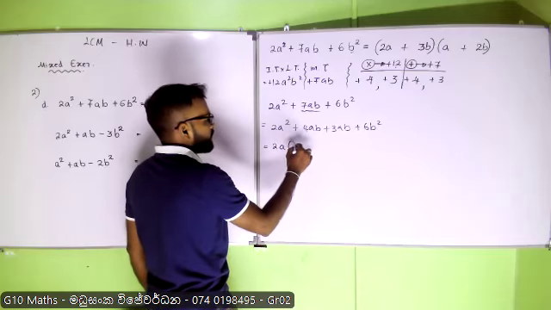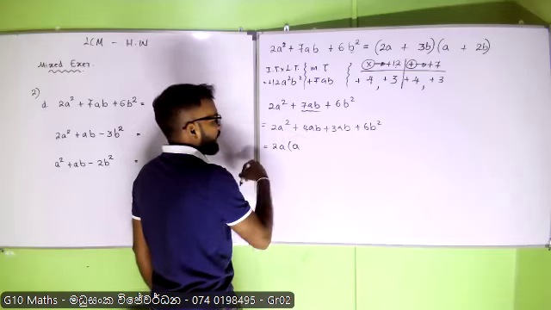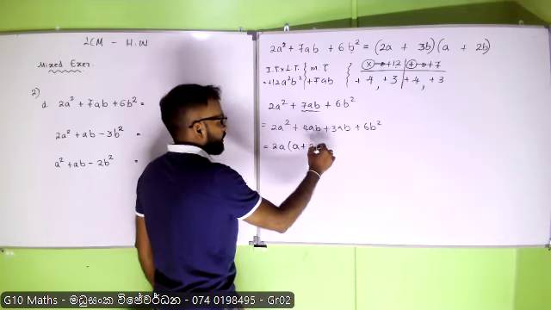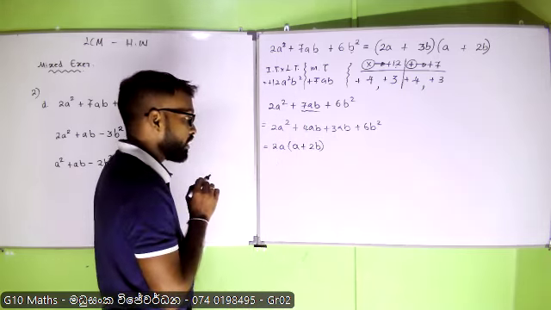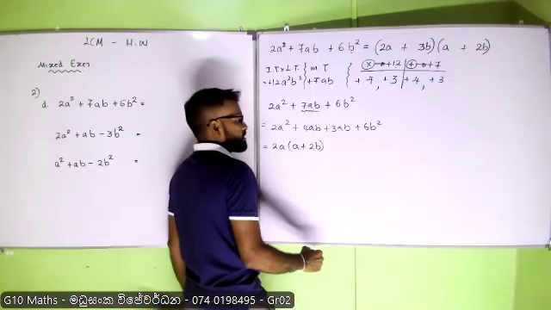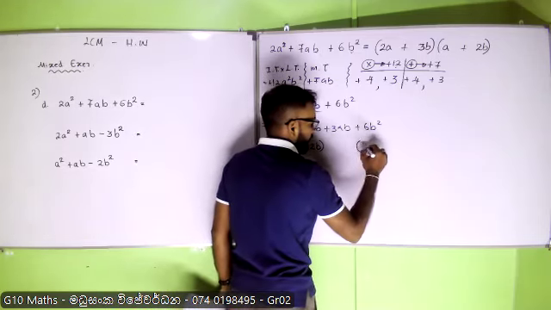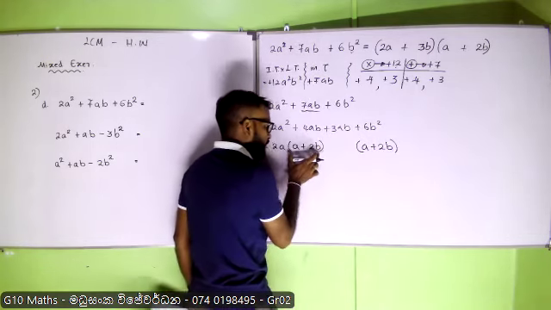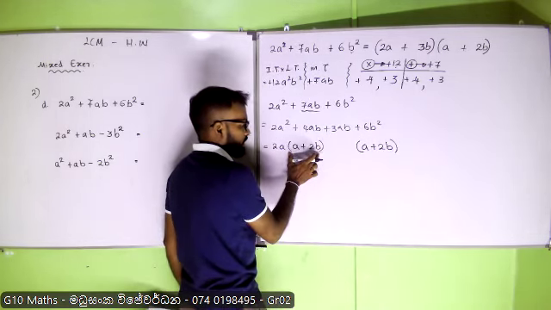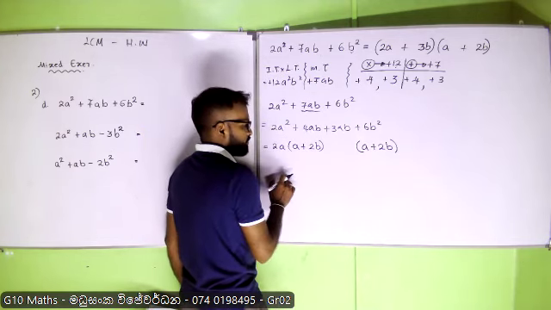Here 4 divided by 2 is 2, so a is taken out. The rest of the term is b. So now you have inside the bracket a plus 2b. Definitely you need to make the same thing here.